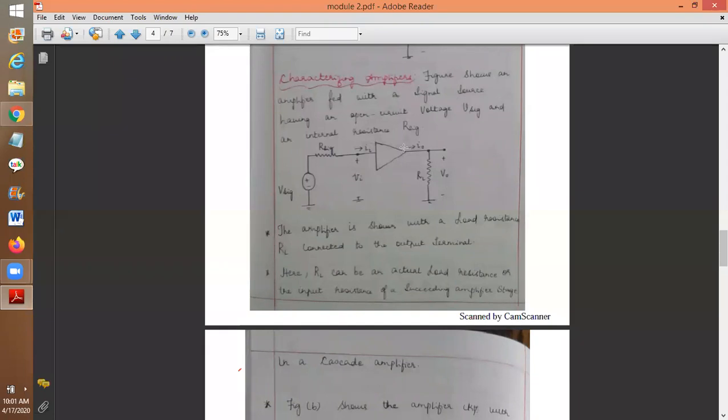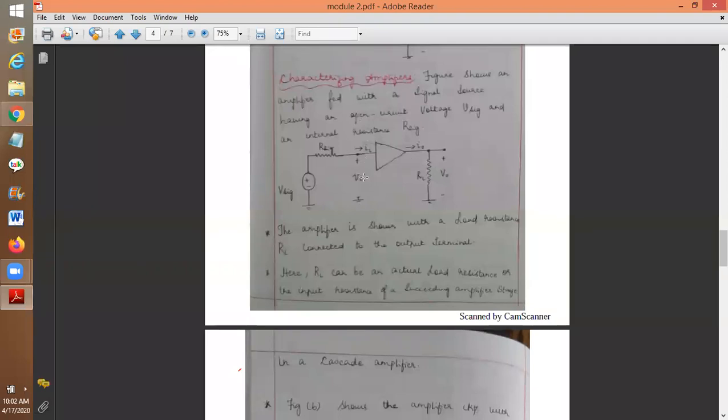So for that, what is the general block diagram? Can you see this triangular structure? I am pointing to it. This is the amplifier. This towards the left forms the input for the amplifier, and to the right it forms the output for the amplifier.